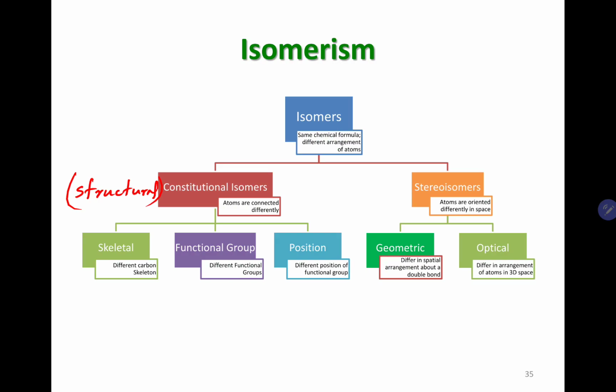There are three kinds of constitutional isomers. The first kind is known as skeletal isomers. This is the most important one when it comes to alkanes. Then the second kind is known as functional group isomers. Briefly talking about functional groups.